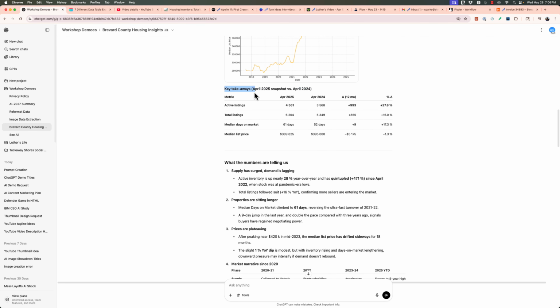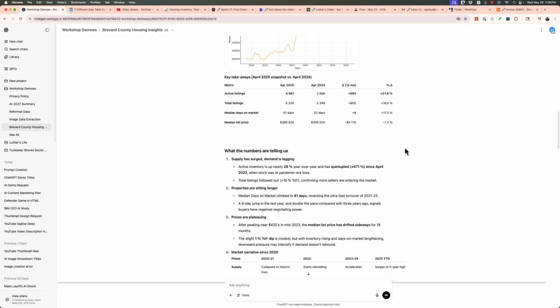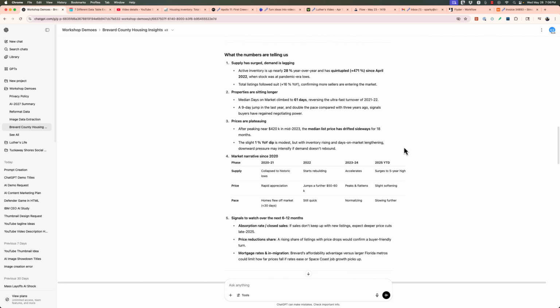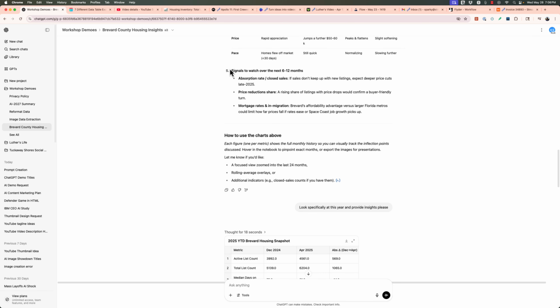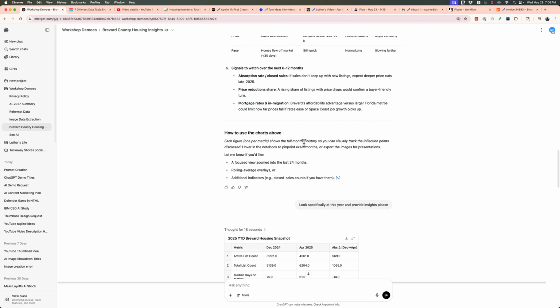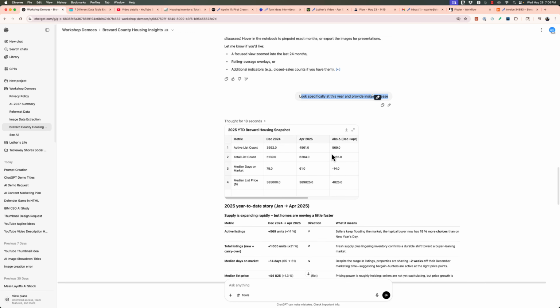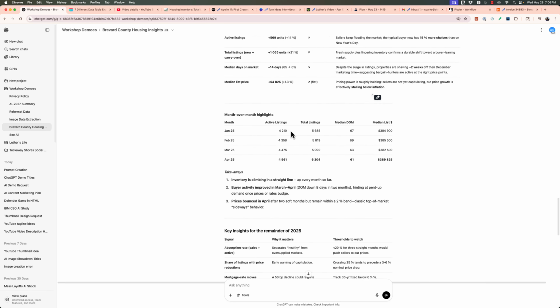And then it came over and look at this information that it gives us. Great information summarized, but I love this. Here's the narrative. Supply collapsed in 2021, 2022, starts to rebuild, accelerates, surges to 5-year high. Price, rapid appreciation, goes up further, peaks and flattens, slight softening, and then pace. Homes flew off the market, still quick normalizing, slowing further. Then it tells me things to watch over the next 6 to 12 months. Great insight. And I said, look specifically at this year, got the same thing back.